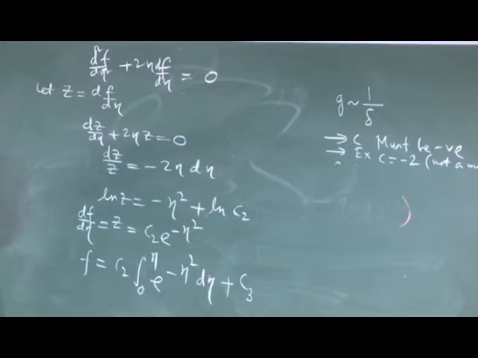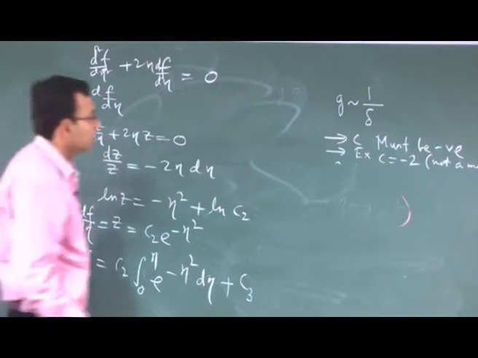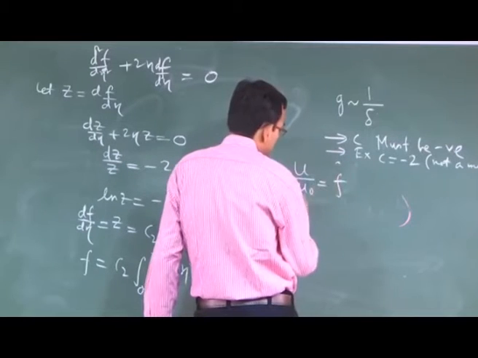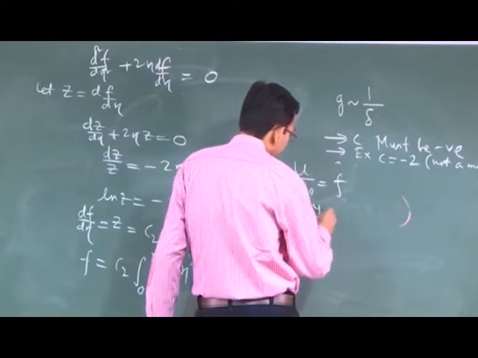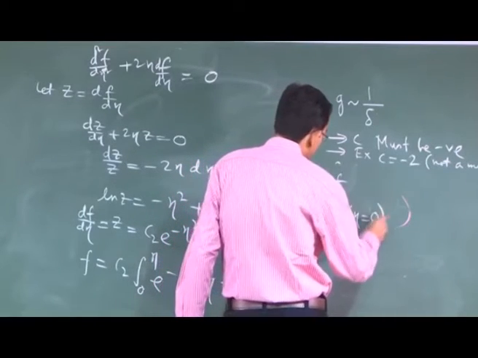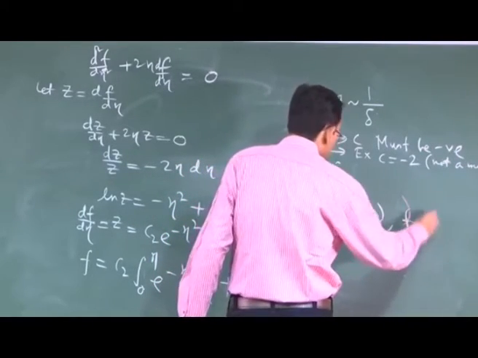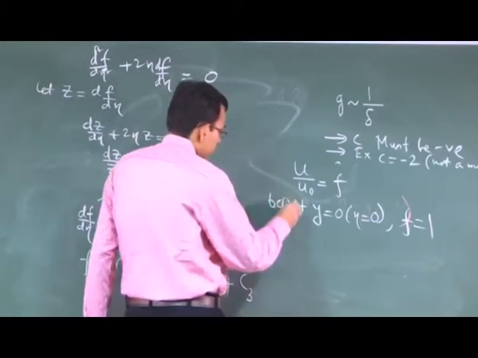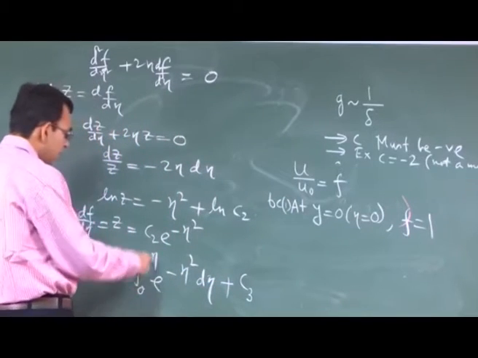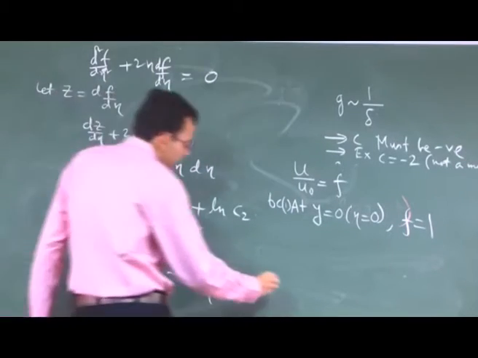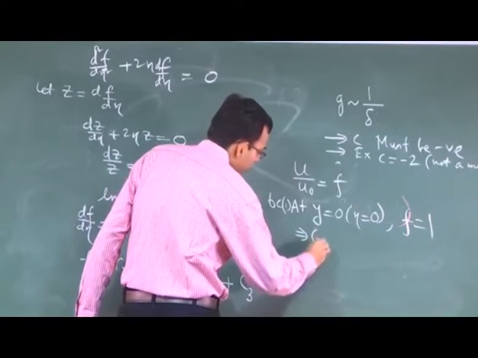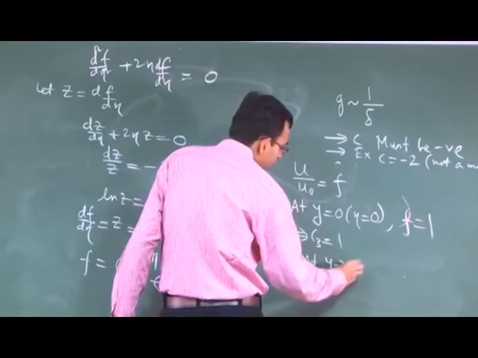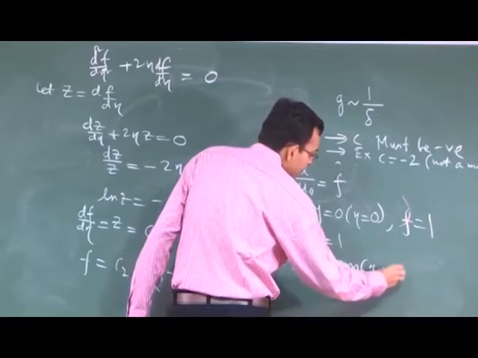Now, how do you get C2 and C3? So, first of all you recall that u by u0 is f. So, at y is equal to 0, which is equivalent to eta is equal to 0, you have u equal to u0, that is f equal to 1. This is one boundary condition. So, at eta equal to 0, if you put f equal to 1, that means you will get C3 equal to 1, and the second boundary condition is at y tends to infinity or eta tends to infinity, f equal